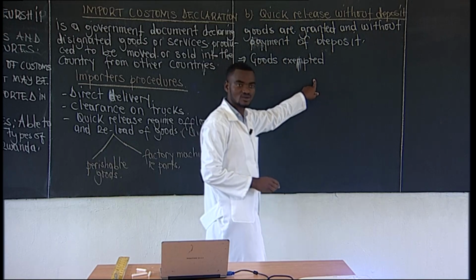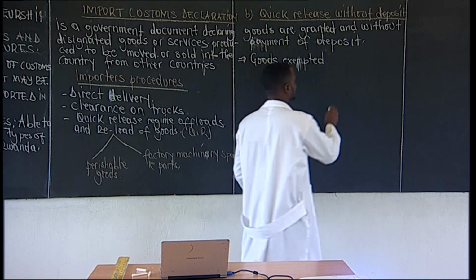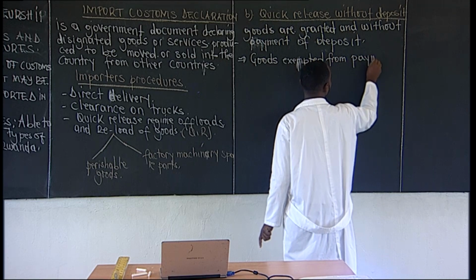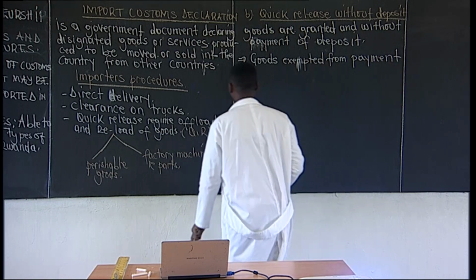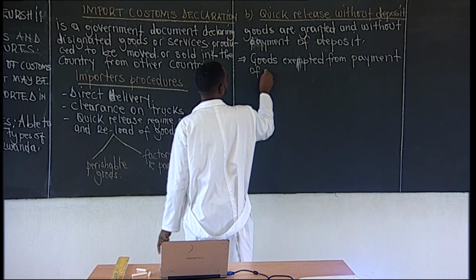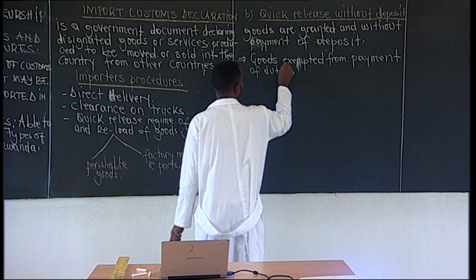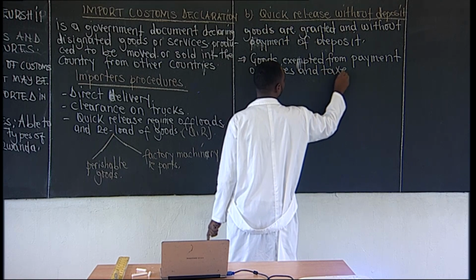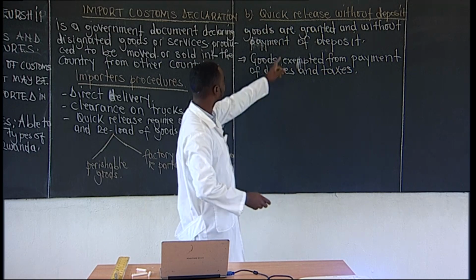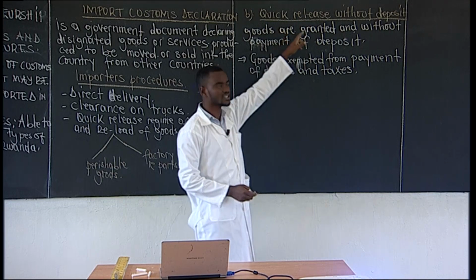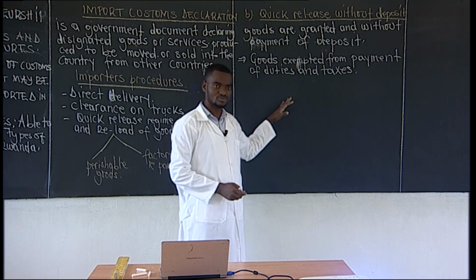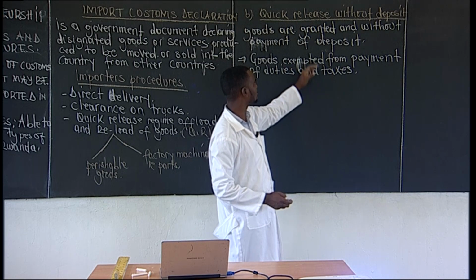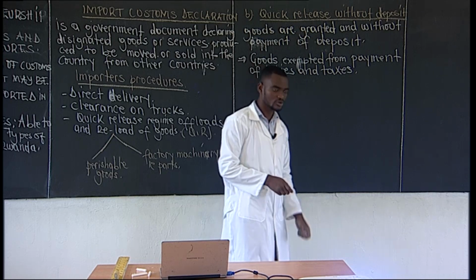That is the example of goods for the quick release without a deposit. When they are exempted from paying duties and taxes, they are classified in quick release without a deposit.